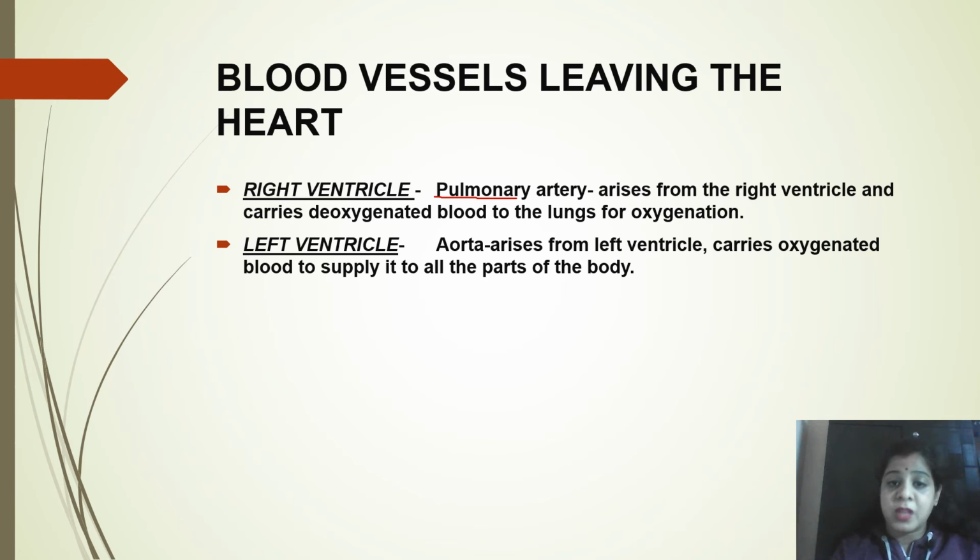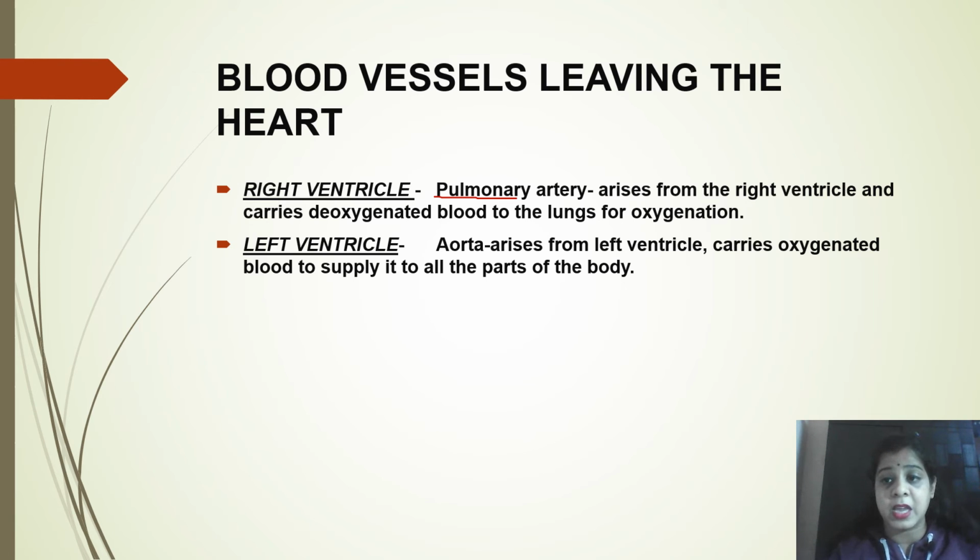The function of this aorta is to carry the oxygenated blood received by the left auricle from the lungs, then transferred to the left ventricle, and then this aorta is going to carry this oxygenated blood to the whole part of the body. Okay, all the parts of the body. This way the circulation completes, and these are the basic parts of the circulatory system.